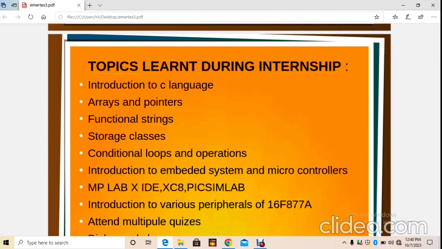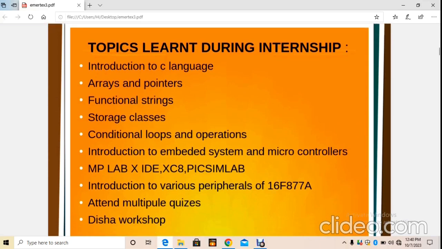Topics learned during the internship: introduction to C language, arrays and pointers, functions, strings, storage classes, conditional statements, loops and operators, introduction to embedded systems and microcontrollers. We have also learned how to use MPLAB X IDE, how to compile with the help of XC8 and how to simulate on PICSim Lab. Introduction to various peripherals of PIC16F877A. We attended various quizzes and also attended this workshop.